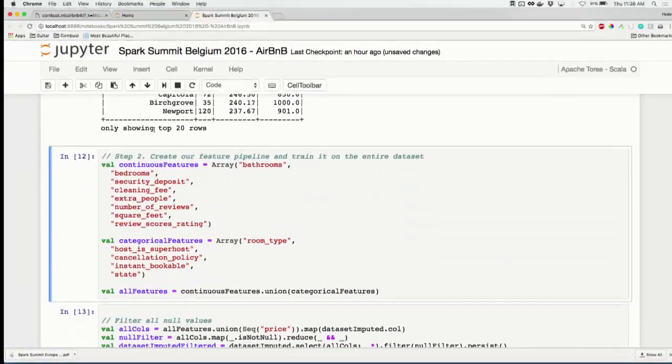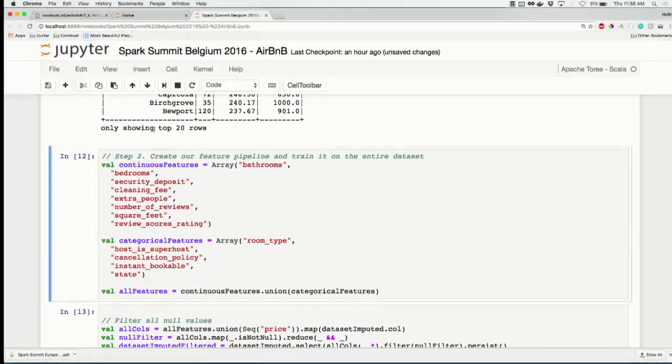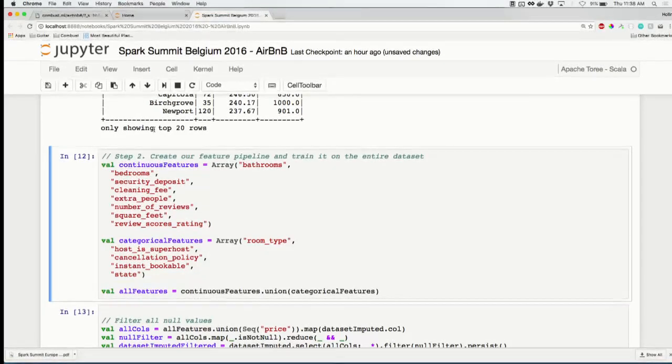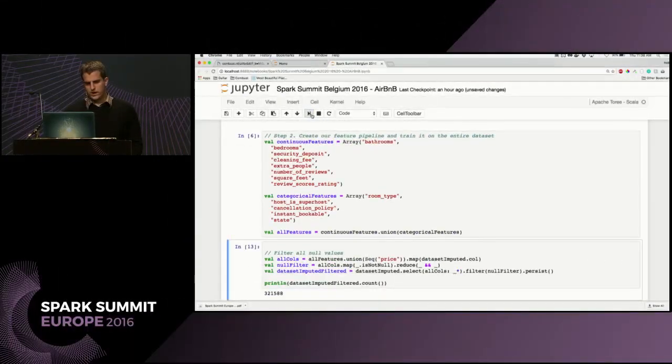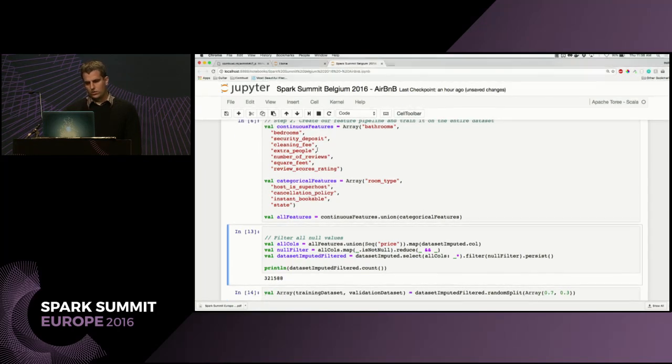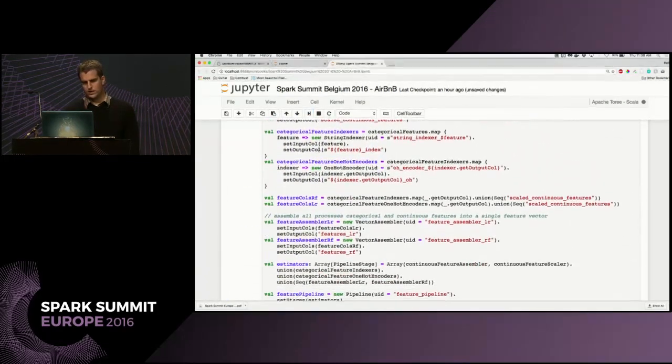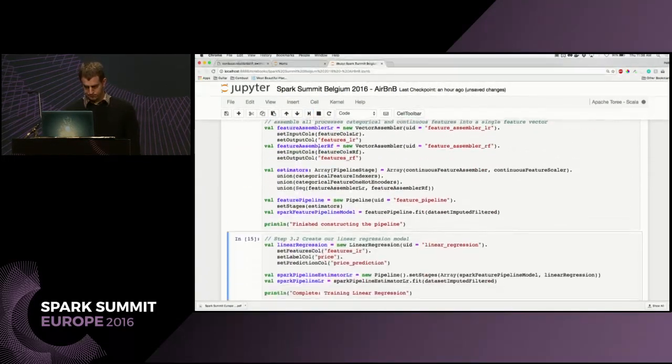And then here what we're doing is we're defining all of the features for our pipeline. So we're defining our continuous features, we're defining our categorical features, and we're sending those both through their own data transformations. So with continuous features, we do standard scaling on it, which is just scaling each of the features based off of their standard deviation. For categorical features, we do string indexing, one-hot encoding. And this code is just putting together the feature pipeline.